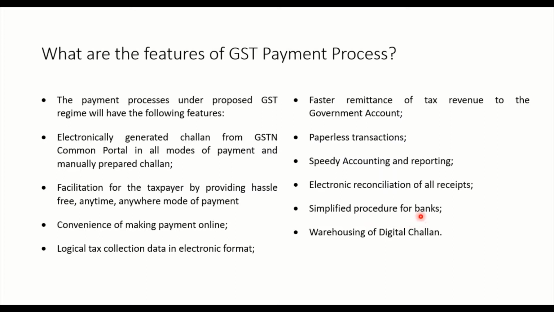Simplified procedure for banks. Even for the banks it is a very simplified process. Even if you make the payment OTC, they will take it and just give it to the government's account, and it is already saved in their software. So if they select the government's account, they can directly pay the taxes. Warehousing of digital challans. All those challans can be kept. Even if you don't save them, they are available for a longer period of time, because storing of those digital challans is possible, right? So that's all about the features of the GST payment process.